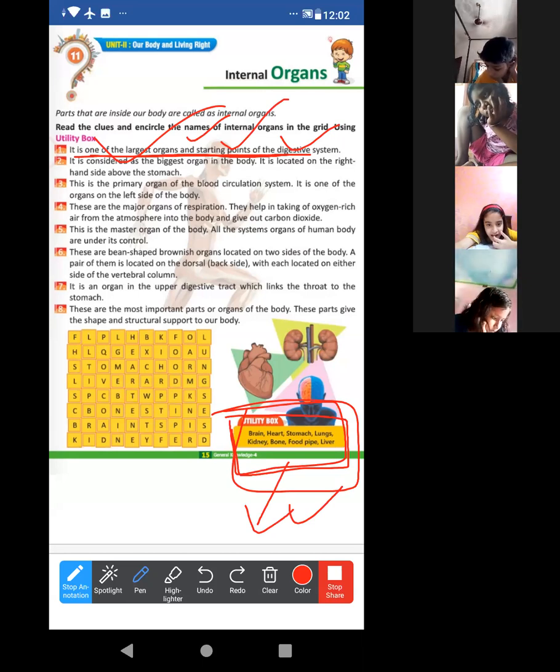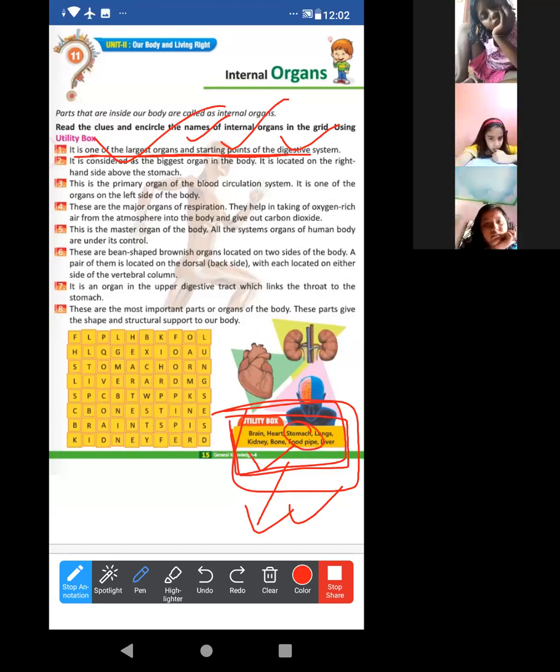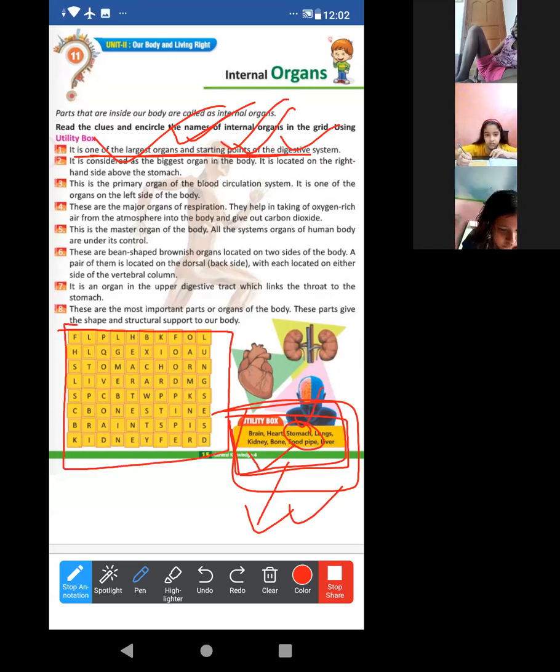Now there is one more thing we have to do after finding the answer. Suppose for the first one the answer is stomach. We have got stomach for the first one. I have not read it yet. Don't worry, I'll read and explain each and every statement, but just try to understand how to do it and what to do. Suppose for the first one, stomach is the correct answer. Then look, there is a puzzle box. From this, you have to encircle it. In this grid, you have to encircle.